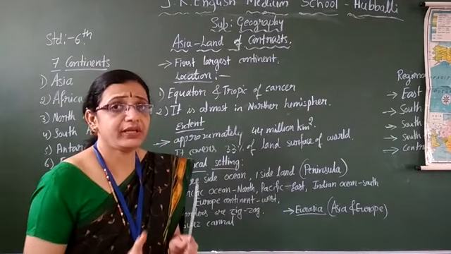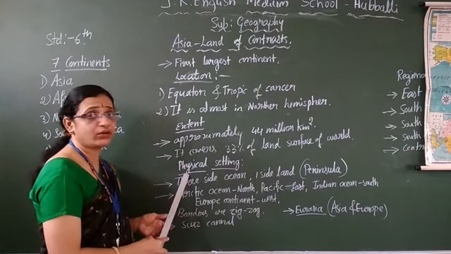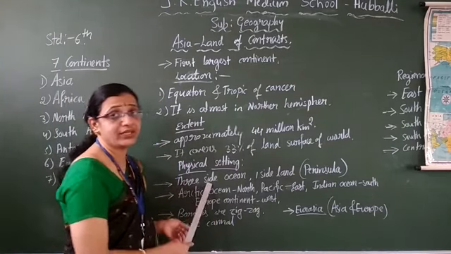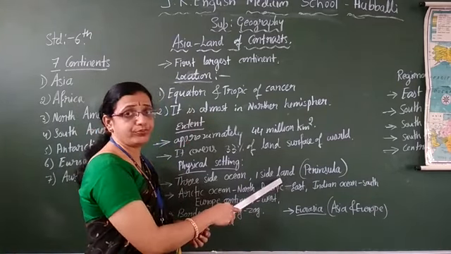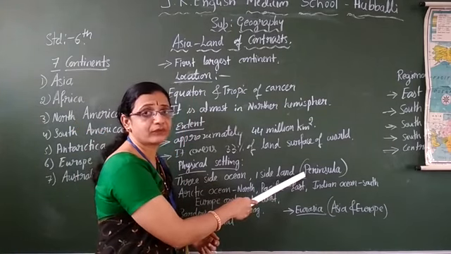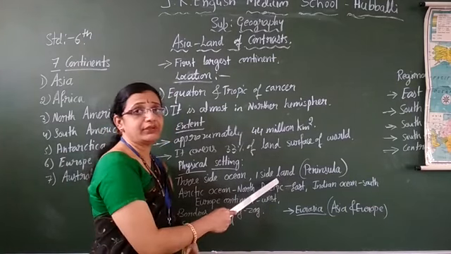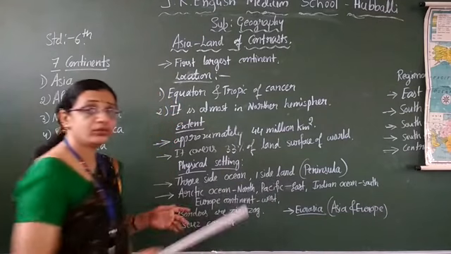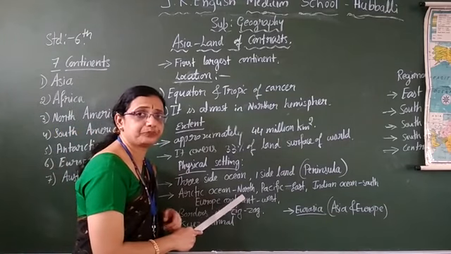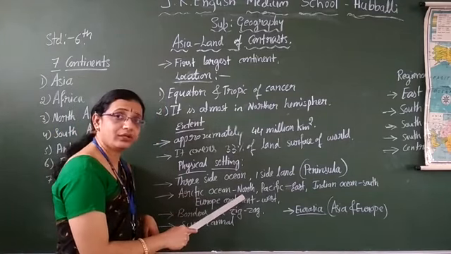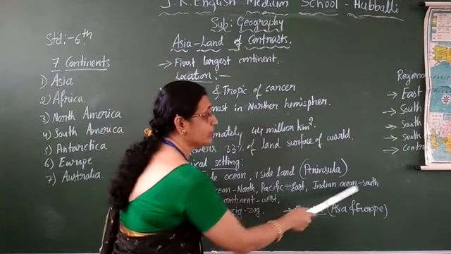Physical setting means where it is located and what things are surrounding it. See children, this Asia continent has oceans on 3 sides, and only one side has Europe. So you can say it is a peninsula. Follow? 3 sides are covered by water bodies. Only one side has land. What are those oceans and land? That is the Arctic Ocean in the north, the Pacific Ocean in the east, and the Indian Ocean in the south.